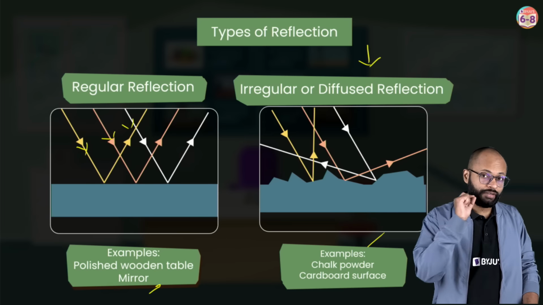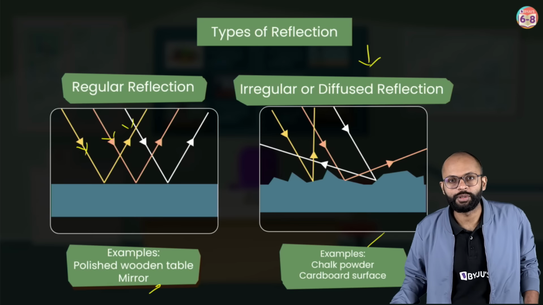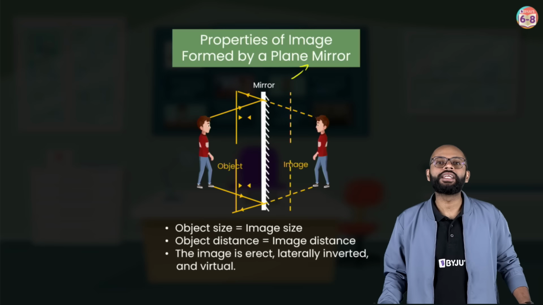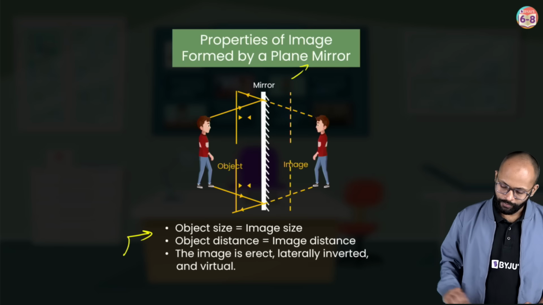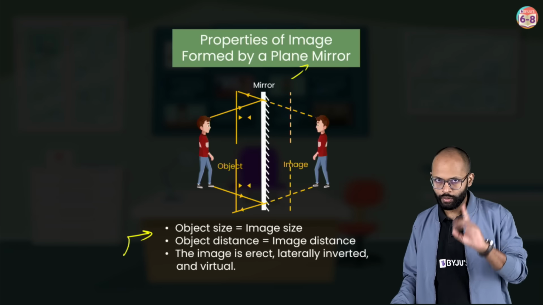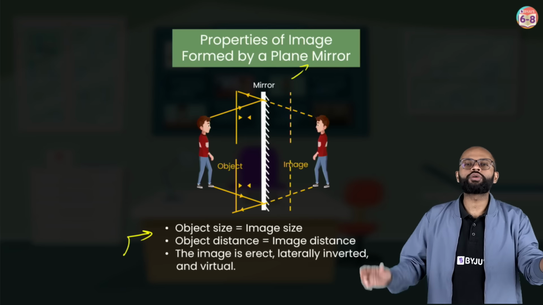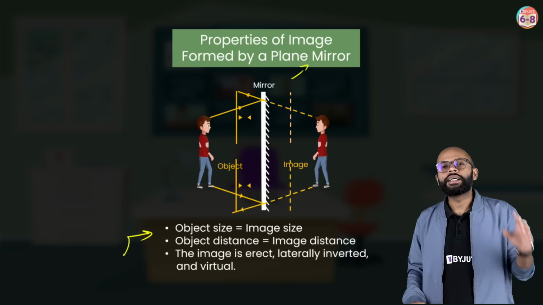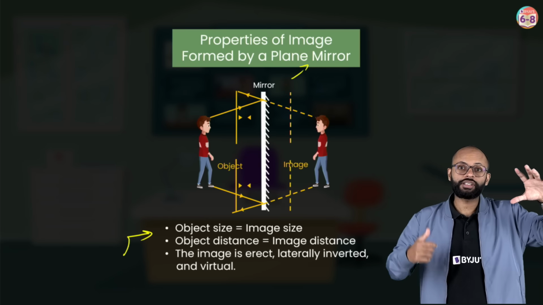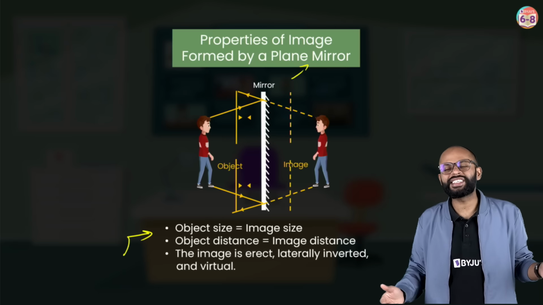Chalo. One more thing we understood in grade 7th was reflection through plane mirrors and the characteristics of images, right? The properties of image formed by a plane mirror. Look carefully, object size is equal to image size. That is 1. The distance of the object from the mirror is equal to the distance of the image from the mirror. Sorry, first one is object size, meaning the height of the object is equal to the height of the image. Second is the distance of the object is equal to the distance of the image inside the mirror.